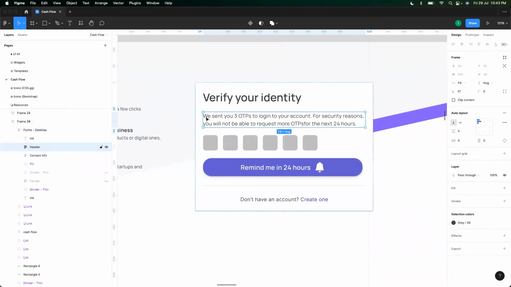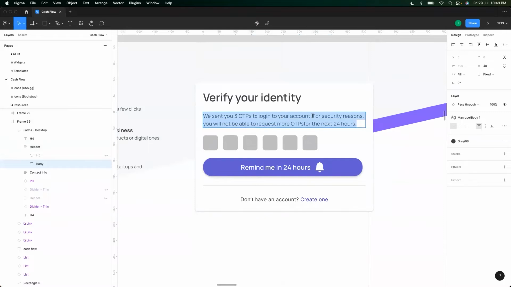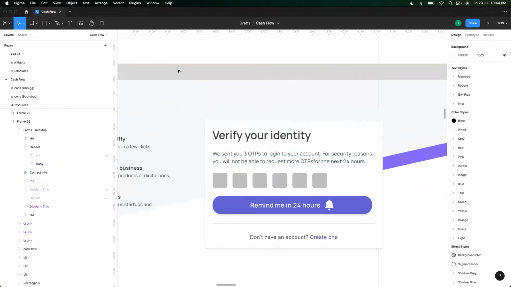We sent you 3 OTPs to log in for your account. For security reasons, you will not be able to request more OTPs for the next 24 hours. However, we do want the guy to come back, right? We just don't want the guy to say, "Are ye kya bakwas?" So he can set a reminder for 24 hours, and that's when we will give him a notification option also to allow notifications, right?